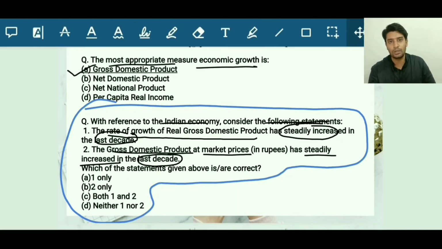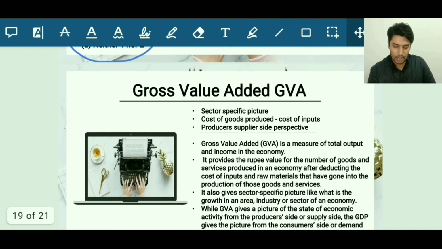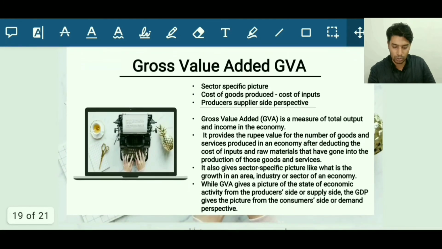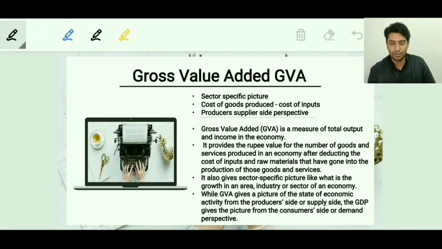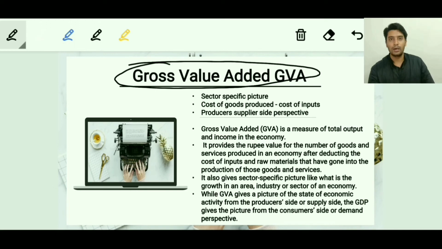So I mark this question specifically separately so that I want you guys to be aware whenever you're going to give this exam. Next, these are the two slides which I have added, which I feel are not that important since the question has not been asked till date, but anytime a question can be asked. The topic here is GVA, gross value added, and this is not that important a topic, but of late the government of India has started measuring the economic growth of the country. Along with GDP, they have complemented the figure of GVA also, gross value added also.